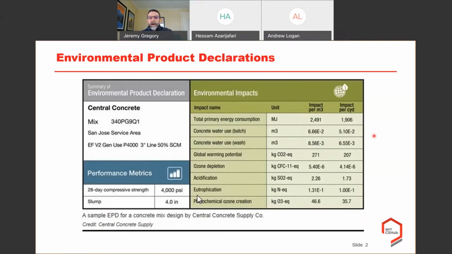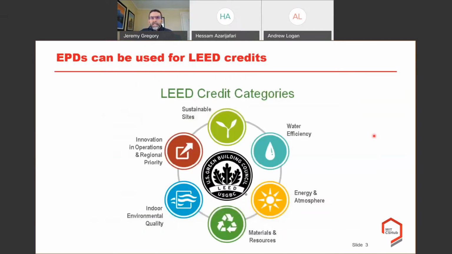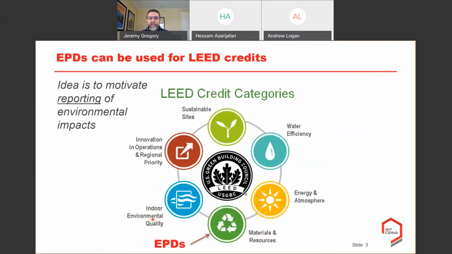Now, at least here in the US, the LEED rating system is a big driver of use of EPDs, and they can indeed be used within LEED and within all the different categories here. The place where environmental product declarations are used is primarily within this materials and resources category, and mostly they started to be used because they wanted to motivate reporting of environmental impacts.